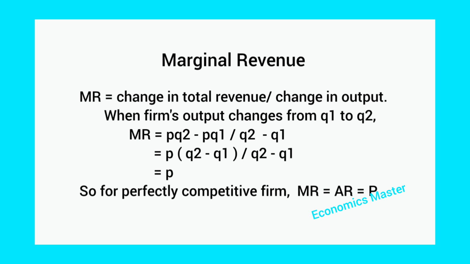P is common, so P into Q2 minus Q1 divided by Q2 minus Q1. Cancel both terms, Q2 minus Q1. So, marginal revenue is equal to price or P. So, for a perfectly competitive market, marginal revenue is equal to average revenue is equal to market price. MR is equal to AR is equal to P. P is the market price level.